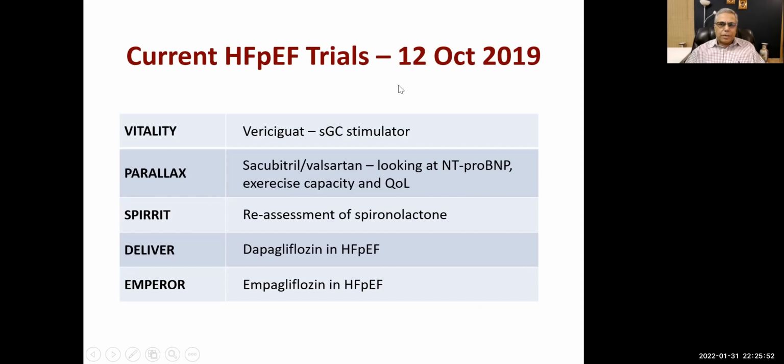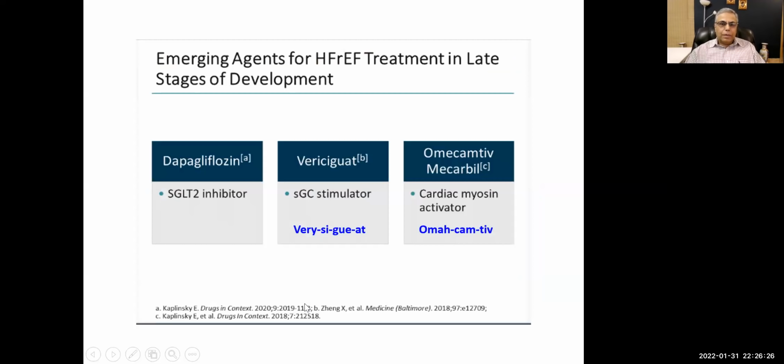So these are a few clinical trials that have been published lately, and there are some more new drugs. Vericiguat is a new drug, which is a soluble guanylyl cyclase stimulator. I'll show you this in a minute. Sacubitril and valsartan we have already discussed. Then there is the reassessment of spironolactone, a mineralocorticoid receptor antagonist; now it is one of the preferred drugs. Then we have dapagliflozin and empagliflozin, which are SGLT2 inhibitors. All right, so we'll now look at these drugs. These are the 3 new drugs that we are now using clinically.